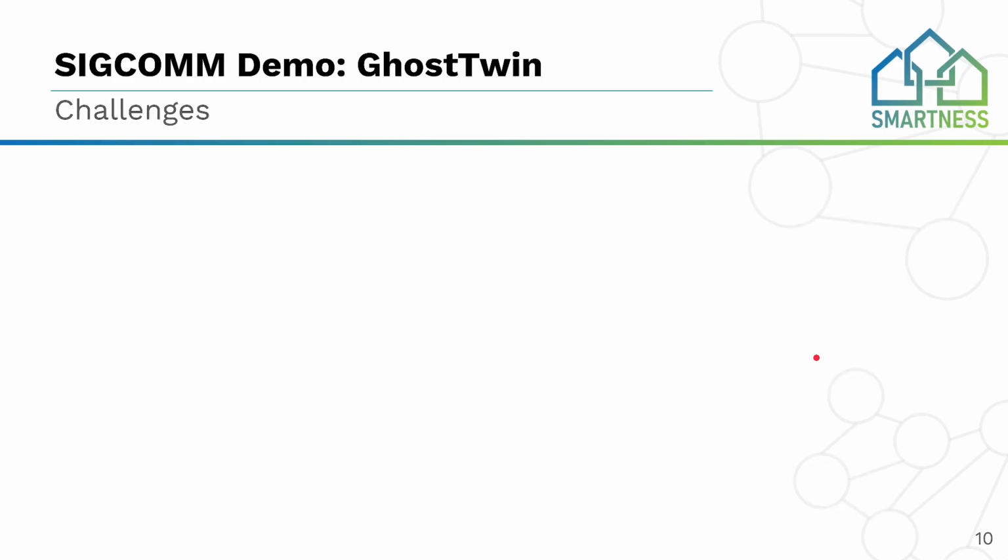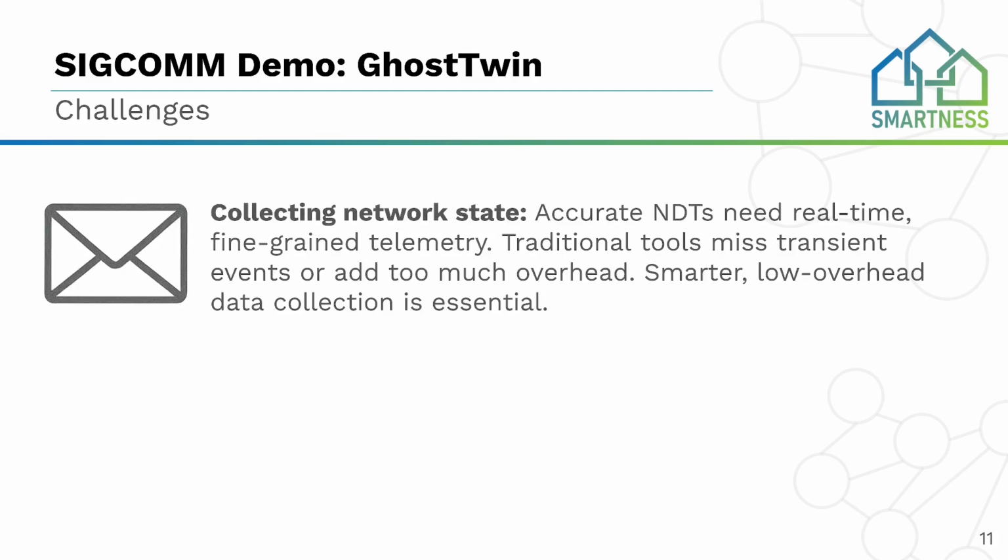However, creating these digital replicas is also not a trivial task, as they need to constantly collect the network state, usually more than traditional network telemetry systems, and this information collection can increase the overhead in the physical topology.